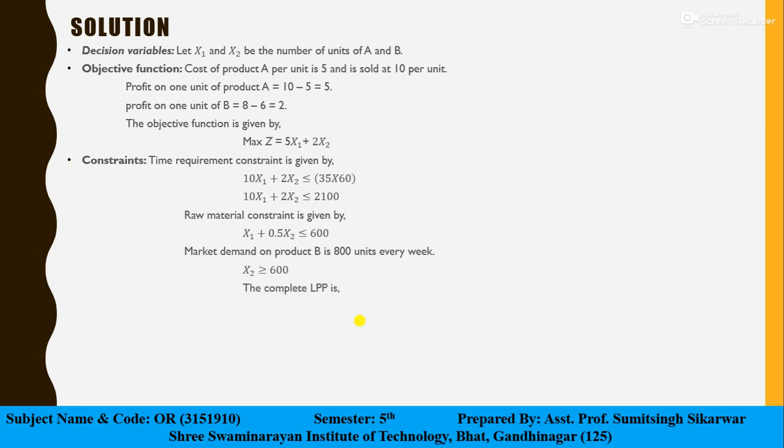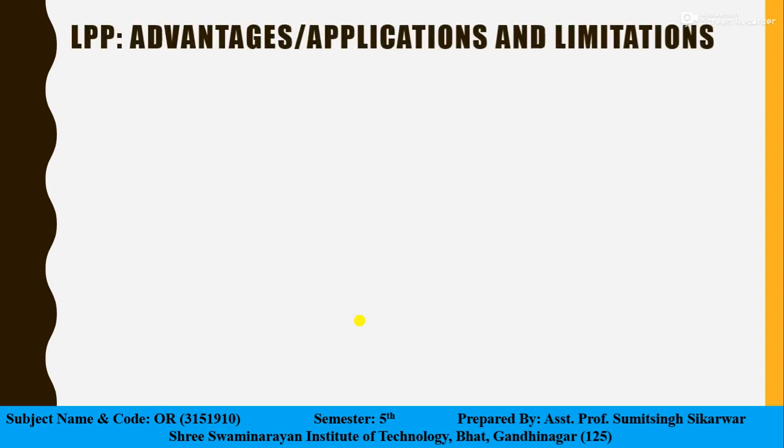So the complete LPP model is given by: maximize z equals 5x1 plus 2x2, subject to 10x1 plus 2x2 less than or equal to 2100, and x1 plus 0.5x2 less than or equal to 600, and also x2 greater than or equal to 600. And the non-negativity constraints are x1 and x2 must be greater than or equal to 0. Now let us move on to the advantages and applications of linear programming, and we will see the limitations of linear programming.